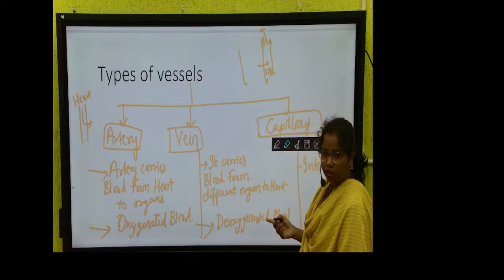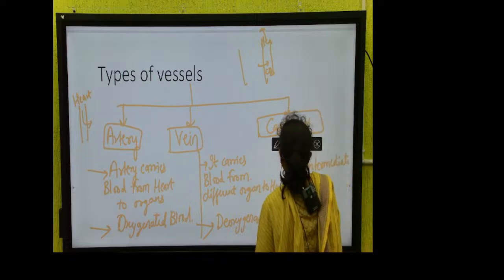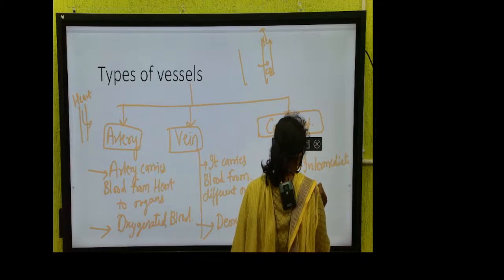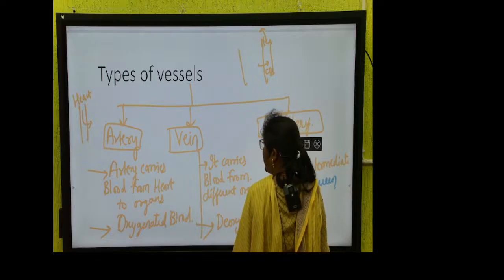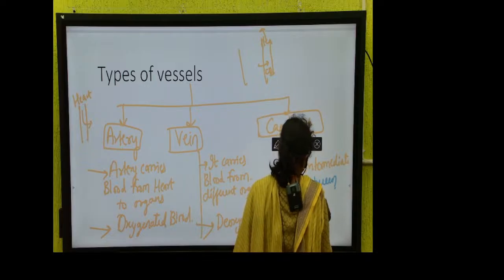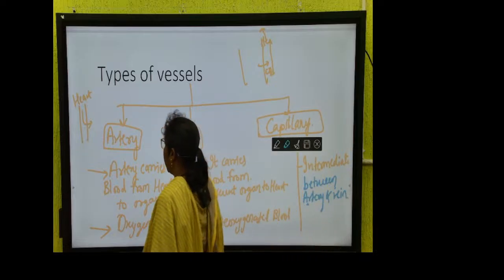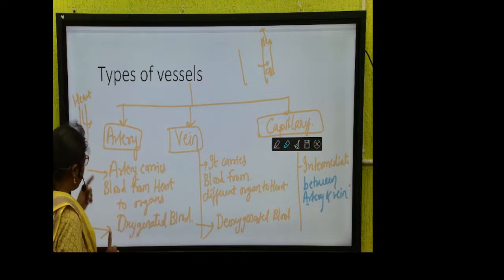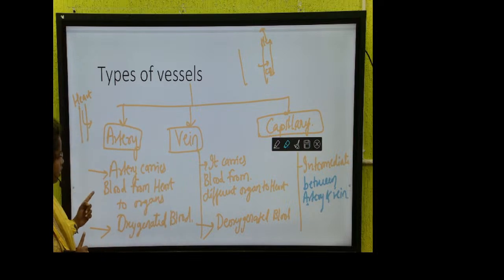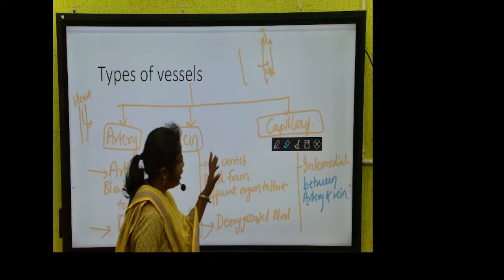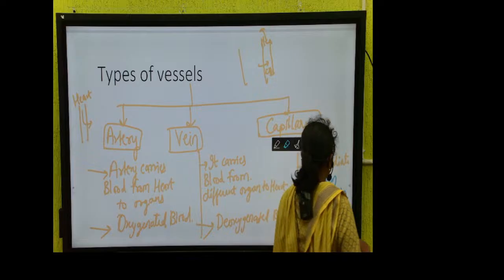This is visible or not? Visible? Intermediate because this does not have much colors. Achha, we have blue also. Red. Okay. Intermediate between artery and vein. So in such a way we have three types of vessel: artery, vein and capillary. Artery is a type of vessel which carries blood from the heart to the organ. Okay? The vein is a kind of vessel which carries blood from different organs to the heart. And capillary is a type of vessel which is intermediate between artery and vein.